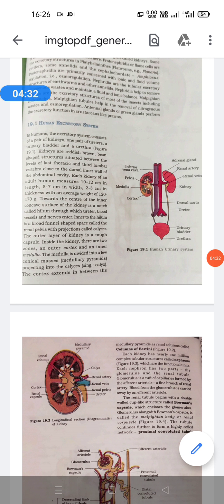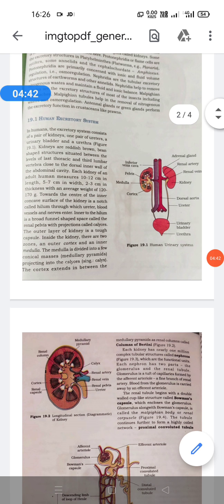Due to uric acid, water is conserved, because 1 gram of uric acid requires only 10 ml of water to dissolve, and therefore water is conserved. Then in some animals such as birds, penguins, and arachnids, nitrogenous materials are excreted in the form of guanine, called guanotelism, and those animals are called guanotelic animals, only in a few cases.